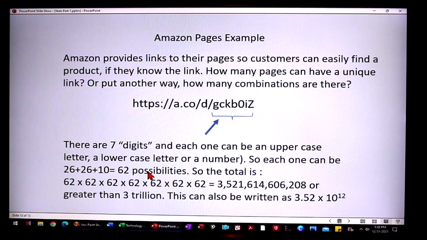So the total number of combinations is 62 multiplied together 1, 2, 3, 4, 5, 6, 7 times. That comes out to be 3.5 trillion pages. That's a lot of pages. So Amazon has got themselves covered, I think, until they go over 3.5 trillion product pages.